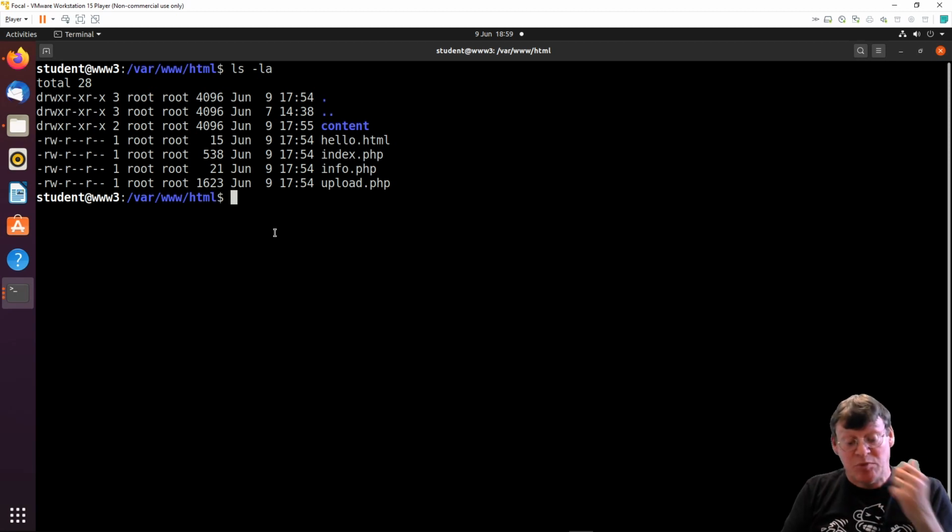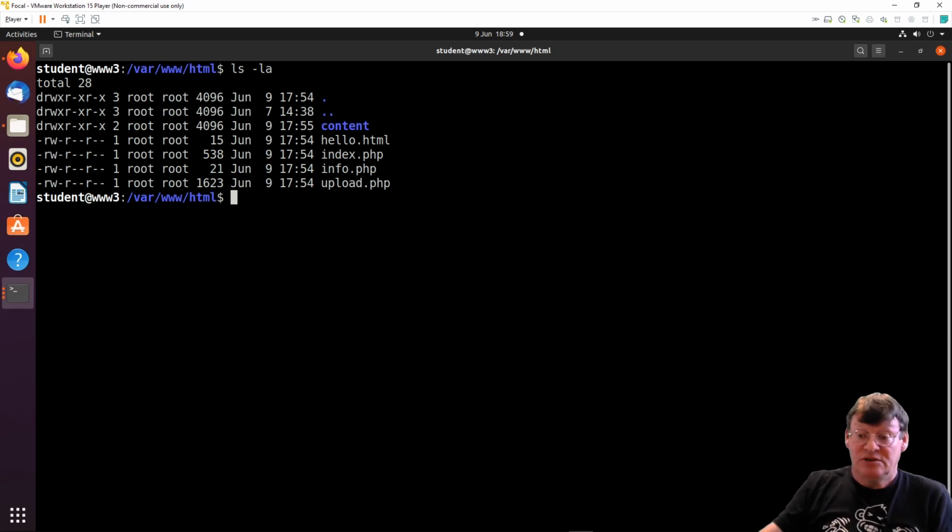Now, when we were setting up Apache, we saw that www-data was the username and group name allocated for the Apache daemon to run under. So if I change this content folder to be owned by www-data, I can use it to read and write now. I don't have to be the root user.